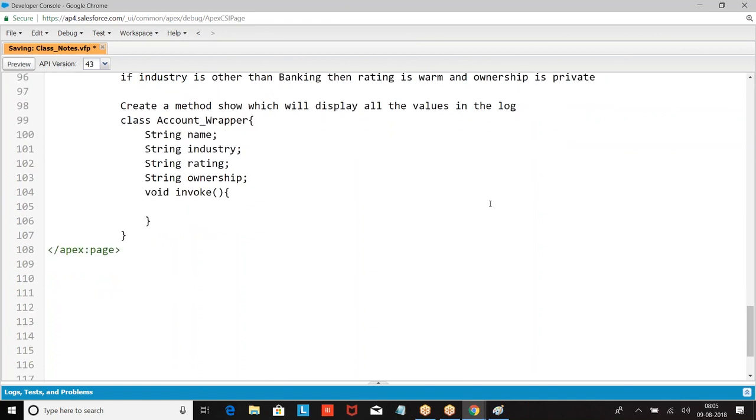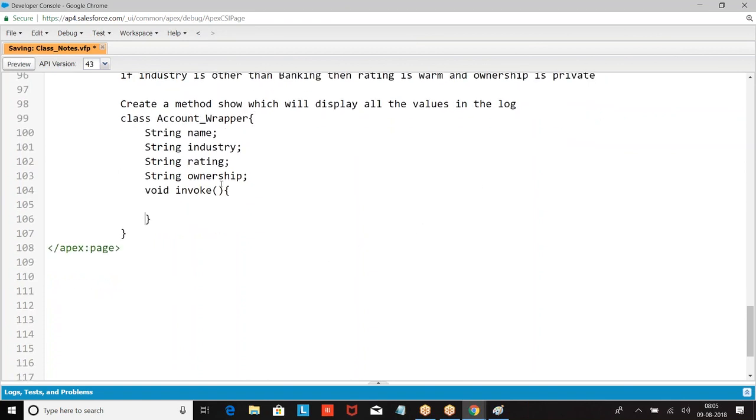Then what are you supposed to do? Set the method. Invoke the method. Set the value. If industry equals banking, ownership is public. Right.